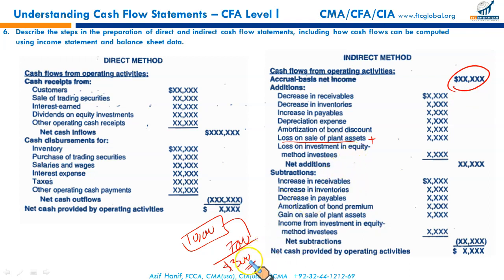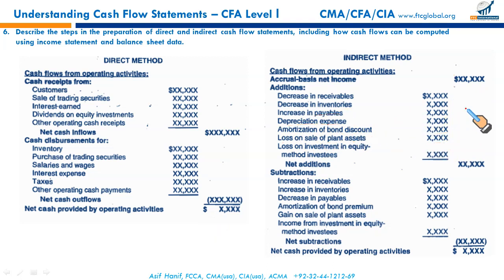You did not pay these $3,000, like depreciation which was not paid to anybody. So this loss on plant asset must be added back, just like depreciation, to reverse the impact of a non-cash transaction. So remember, loss on sale of plant asset, like depreciation, like amortization of bond discount, is added back to the net income to remove the impact of non-cash transactions. Okay.